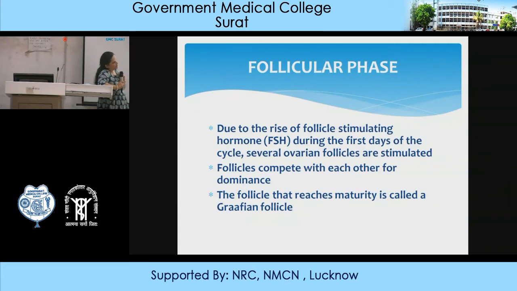So when there are certain environmental changes, certain changes in the limbic system, or changes in the upper brain, and even some changes in the hypothalamus, that leads, in the age group of about 10 to 12 years, to formation of the GnRH, and this GnRH is released in a pulsatile fashion. It is not in a continuous fashion. If it is released in a continuous fashion, then there will be no stimulation of FSH. It's a 3-tier system. So GnRH is very important for the stimulation of FSH and LH, and also for the development of the follicles and all.